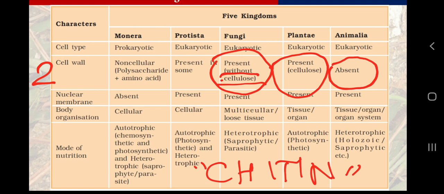As we know, Aristotle classified all organisms as plants and animals, and Carolus Linnaeus, who gave the binomial nomenclature, also classified all the creatures into plants and animals. At that time and after that time, many scientists included bacteria also in the plants. Why? Because they also have a cell wall, but yes, the chemical is different. You need to remember here that the chemical is polysaccharide plus amino acids, and we are going to learn about polysaccharides and amino acids in the chapter biomolecules, chapter number 8.